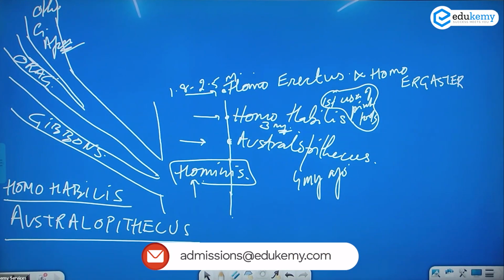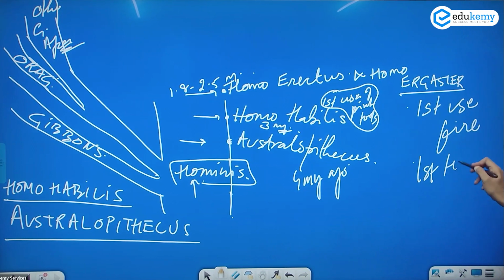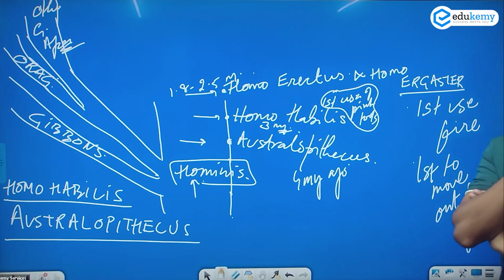This Homo ergaster is the first species to migrate out of Africa, and they spread more towards Europe. Ergaster was also among the first to use fire. Homo ergaster, E-R-G-A-S-T-E-R, and Homo erectus.